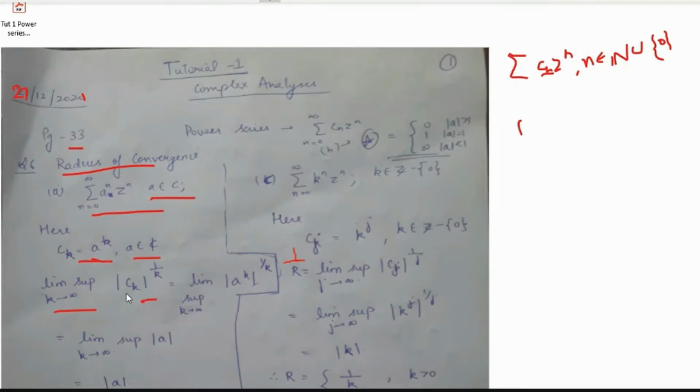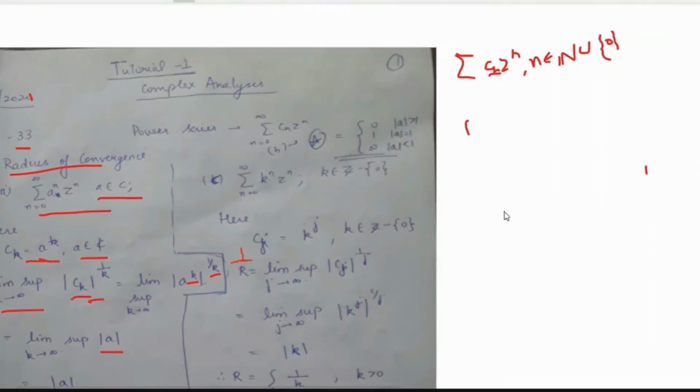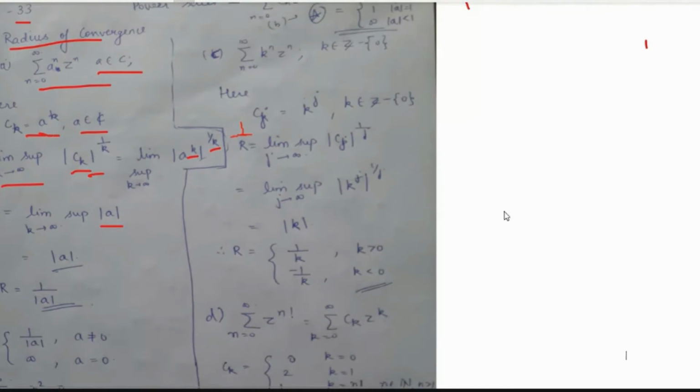If we substitute ck, then ck is a to the power k, and a is a complex number, so modulus of a to the power k to the power 1 by k can be written simply as modulus of a, because k cancels out 1 by k. So therefore we have limit supremum modulus of a.